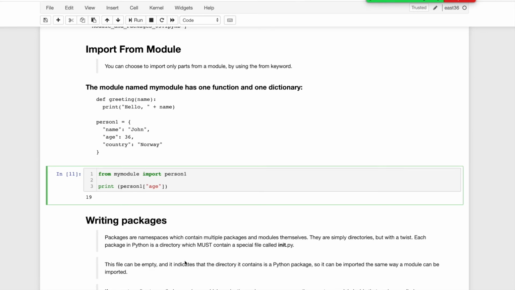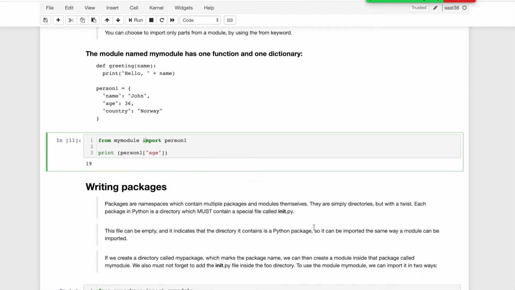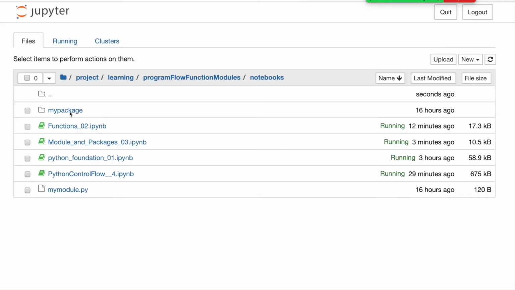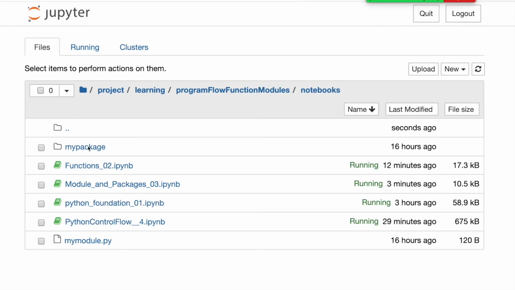For creating a package, it's simple: we have to create a directory. For example, I create this directory named my package, and inside this my package I put my module.